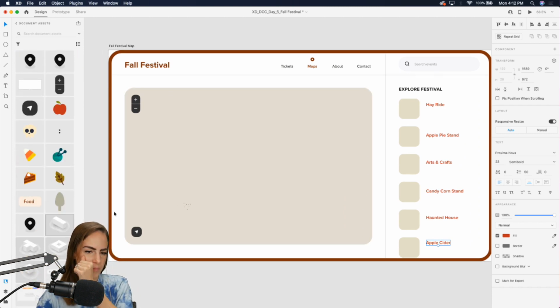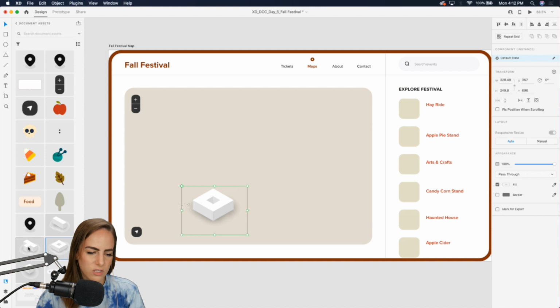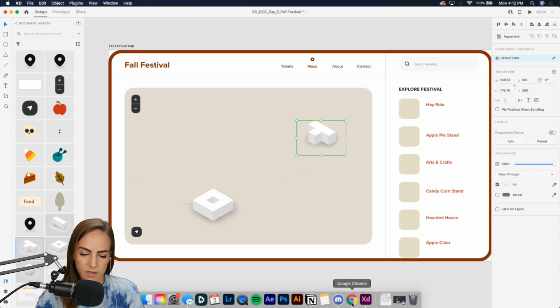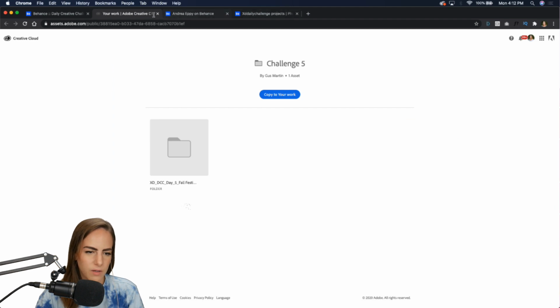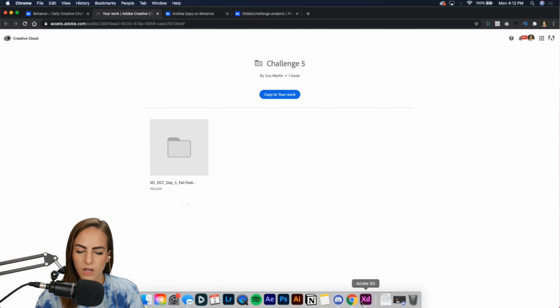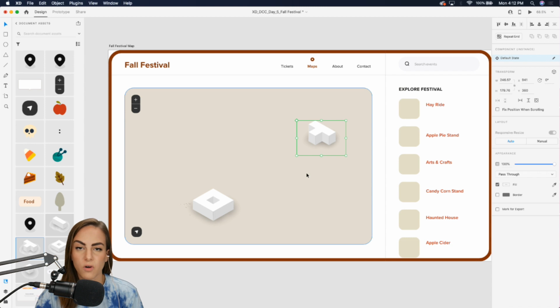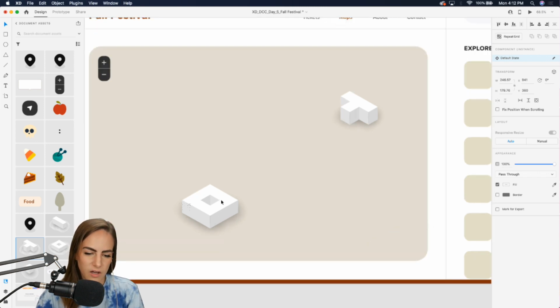Let's start on our map a little bit more, add some more detail. So I found these amazing, these are just like 3D illustrations from Adobe stock. So let me pop this up. Maybe I didn't save it. Anyway, all you do is just search for, I think I just searched like 3D buildings in Adobe stock.